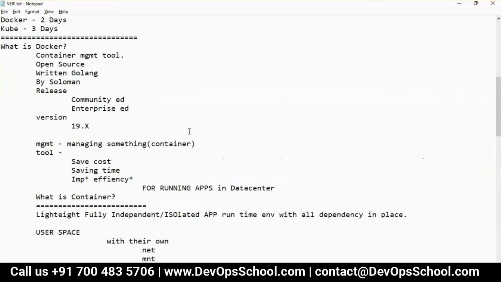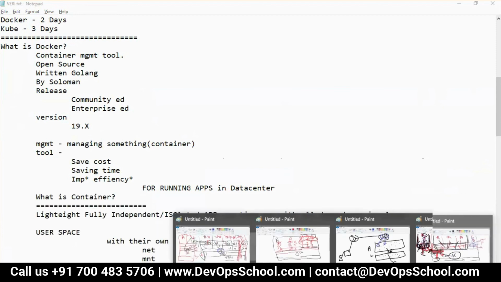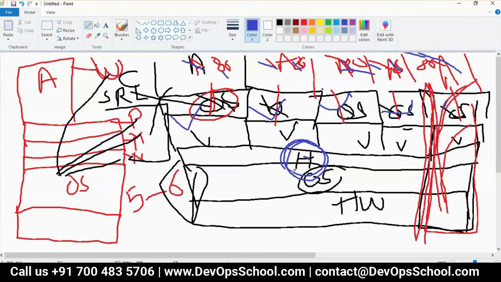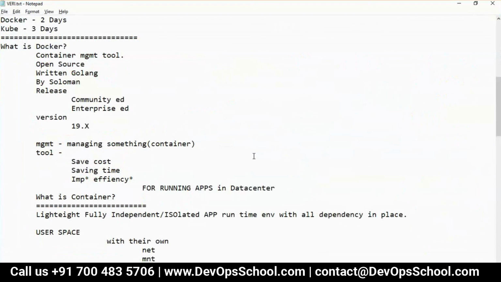So Rajesh, in short, can we say Docker is a lightweight hypervisor? No, we cannot say hypervisor, because a hypervisor has an operating system. Think here, a hypervisor manages the operating system. So we cannot say that. We typically call it a container interface. That means you create a container.